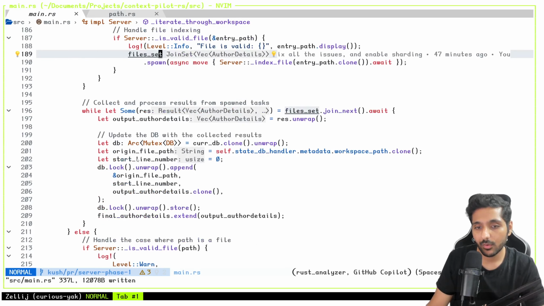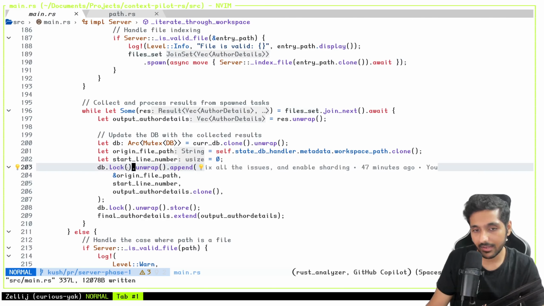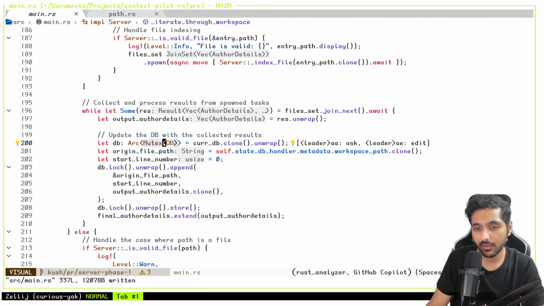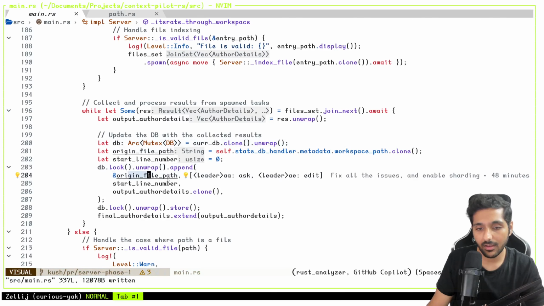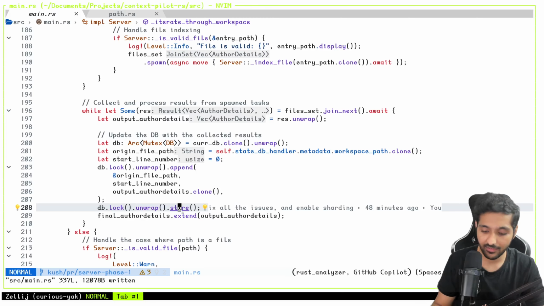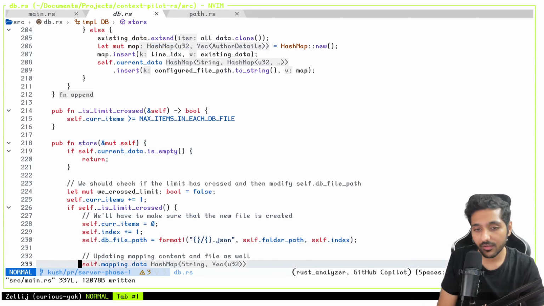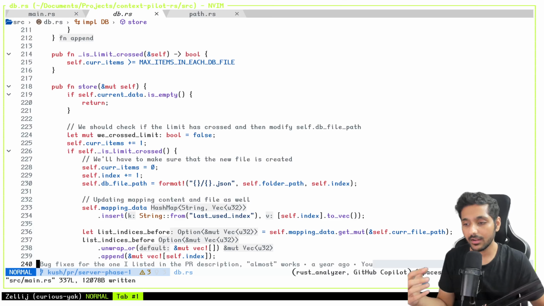So what do we do, right? We extract the data from all of this, and then we get the lock for the DB because we are using mutex and all. And this Arc is for reference counting, atomic reference counting. And then we just append the data and we store it to our files. Okay, I'm going to talk more about how it's working in some other video, but so far this is a very interesting thing to do and to learn as well.